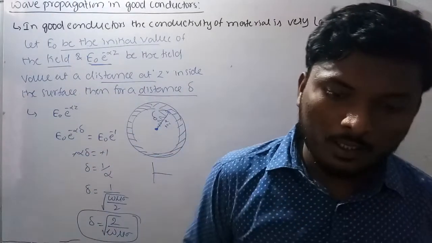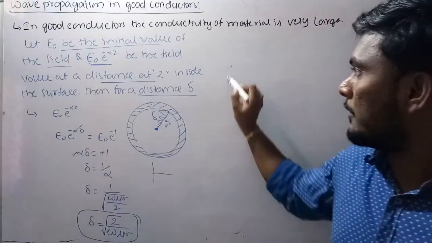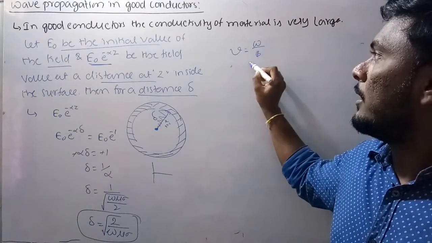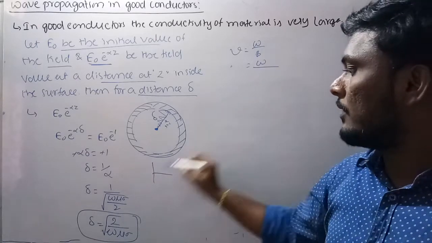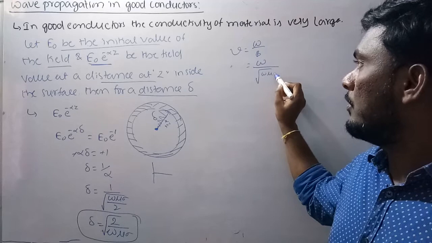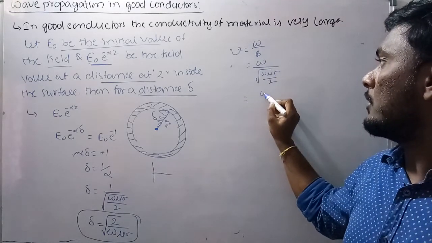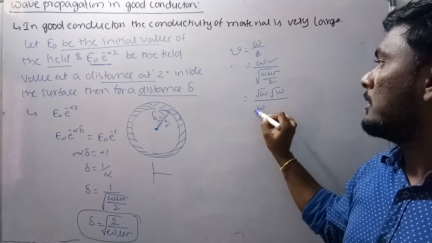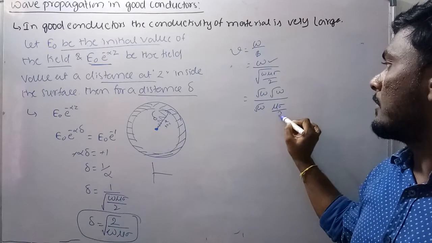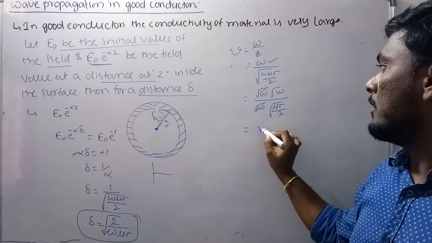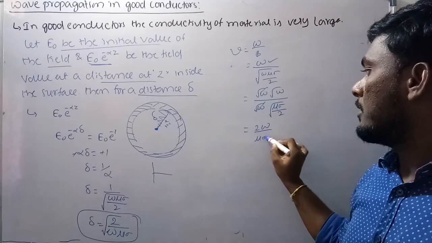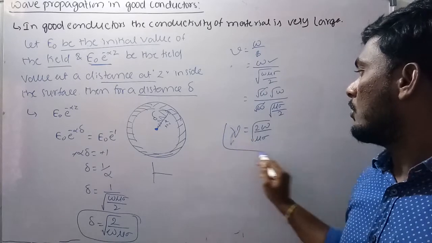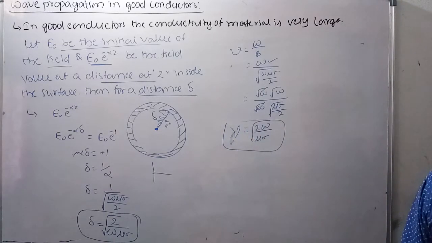Similarly, you can calculate the wave velocity. Velocity is equal to omega by beta. What is beta here? Beta has the same value as alpha, which is under root of omega mu sigma by 2. So you can write omega in terms of roots. Root of omega will become omega, and here there is a root omega, and the left terms are this one. Omega gets cancelled here. So if you do the up and down, we get the velocity of the wave. It is the under root of 2 omega by mu sigma.